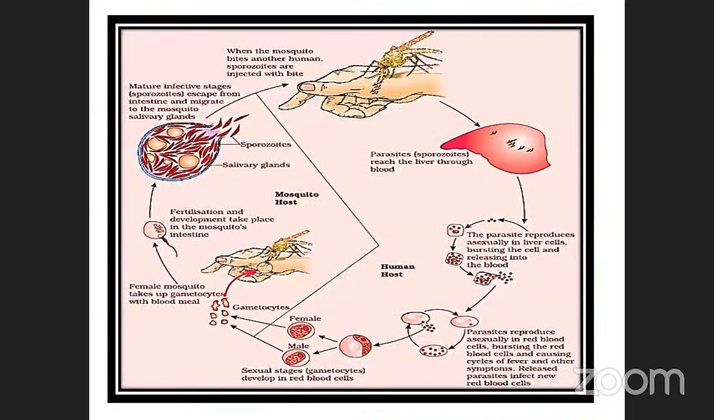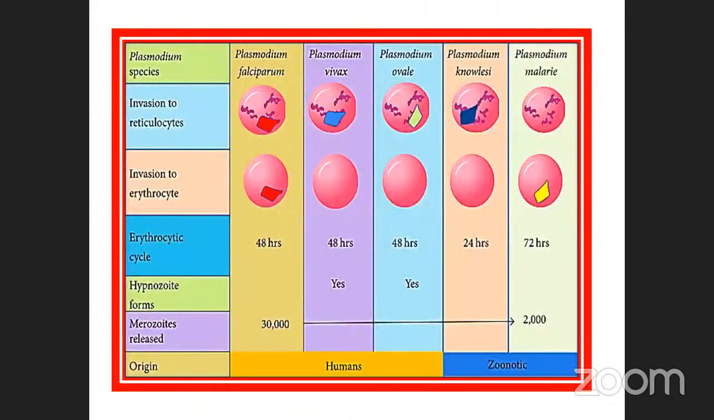See, the same things are also given, this is the structure given in a book. When the mosquito bites another human, the sporozoites are injected with the bite, and they enter the liver. Sporozoite stage. Again the parasite reproduces asexually and the liver cells burst. Already we saw these things in the cycle. After that, RBC lysis and they enter again and again, the same process.